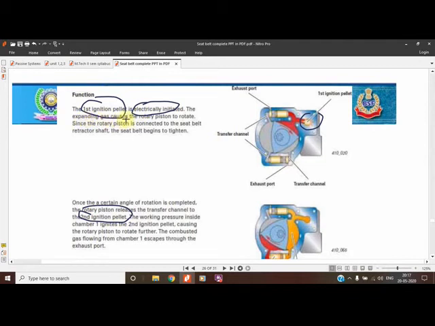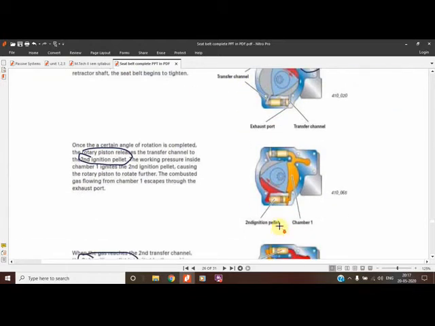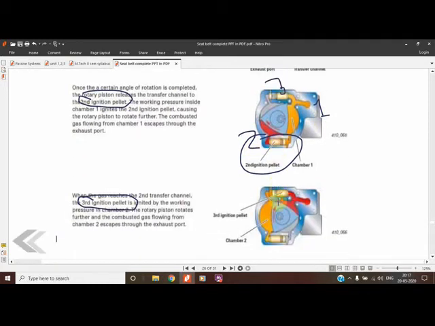The expanding gas causes the rotary piston to rotate. It will rotate, and during the rotation, as soon as it reaches this place, the second ignition pellet will get ignited. Means after the first, the second will ignite progressively, and later on the third will ignite in the third stage. So a complete rotation is obtained.